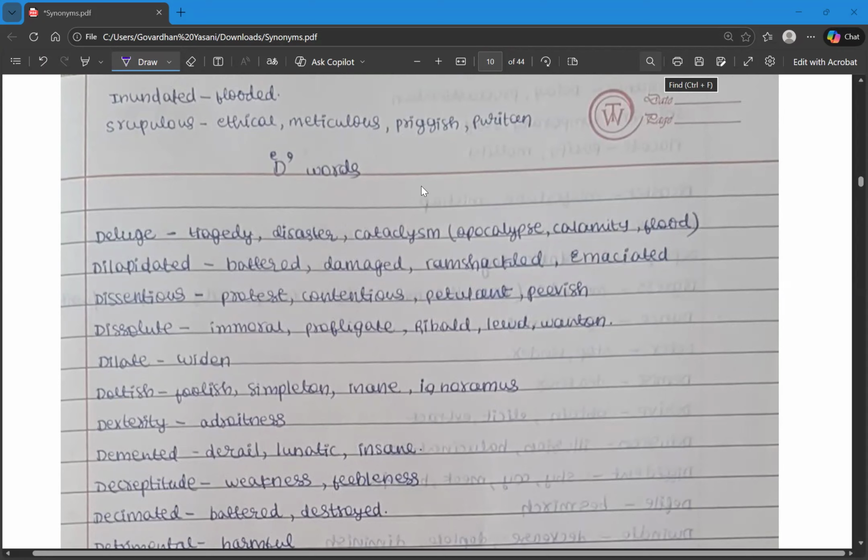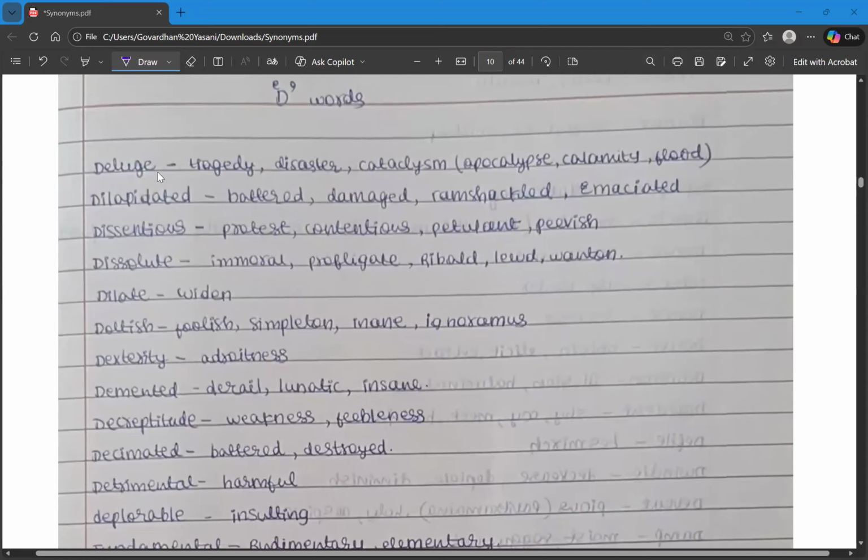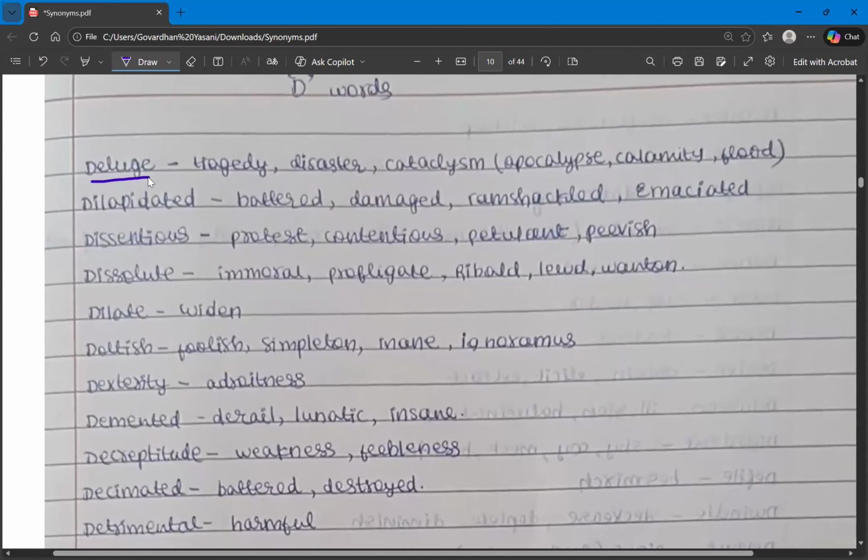So, we'll start with the first word, that is deluge. What does it mean? The basic meaning is a calamity or a natural disaster. So basically, deluge means a flood, a huge flood. And the synonyms are tragedy, disaster, cataclysm, apocalypse, calamity, mishap, tribulation, flood. So these are all the synonyms for the word deluge.